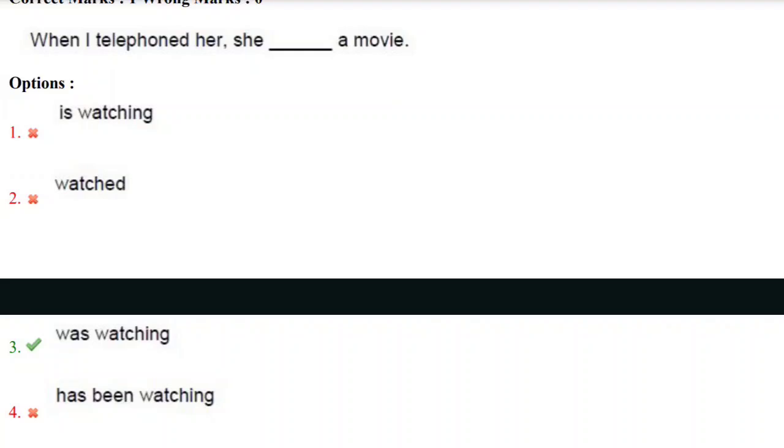Yes, here the first sentence, when I telephoned her, is in the simple past tense, and the next sentence should be in the past continuous tense. So the answer here is was watching. When I telephoned her, she was watching a movie. Yes, when I telephoned her, she was doing something, that is watching a movie. So the correct answer here is third option.